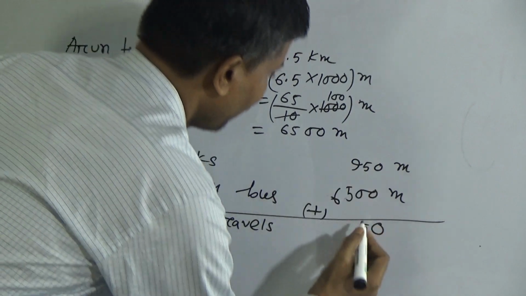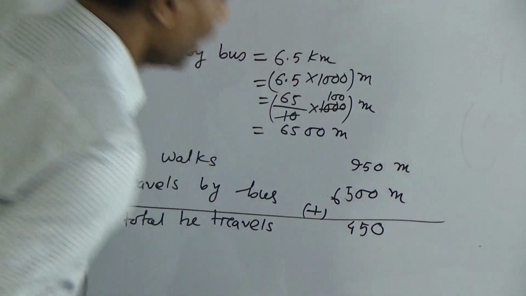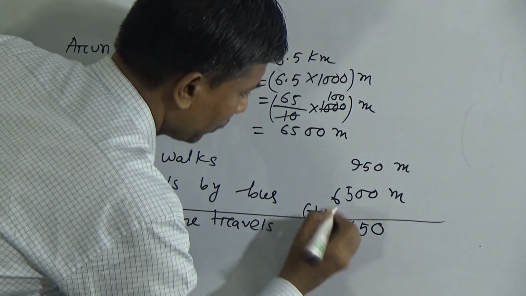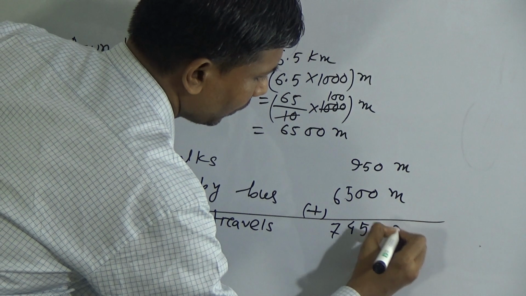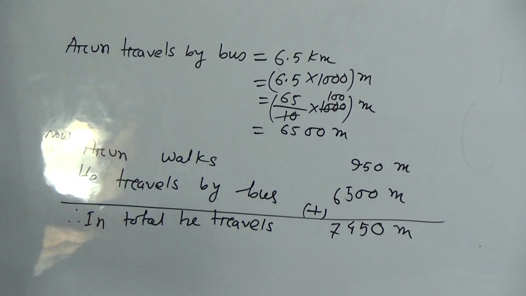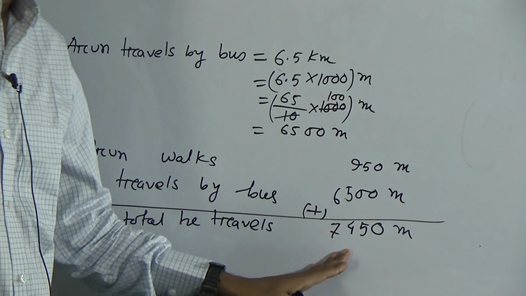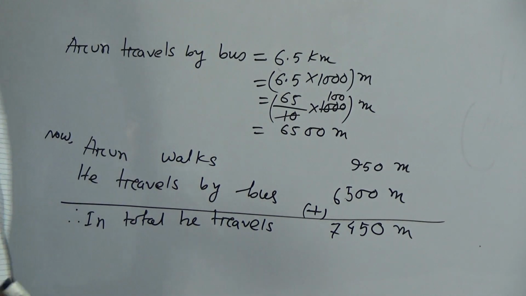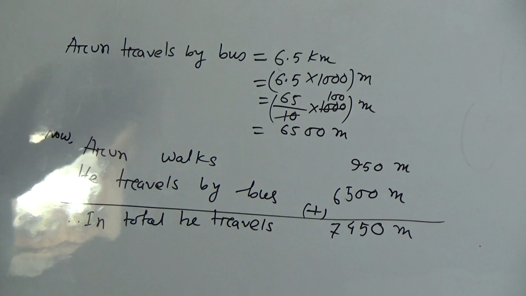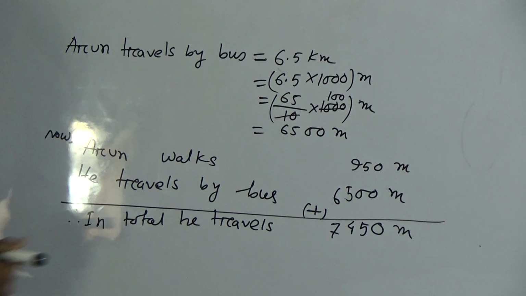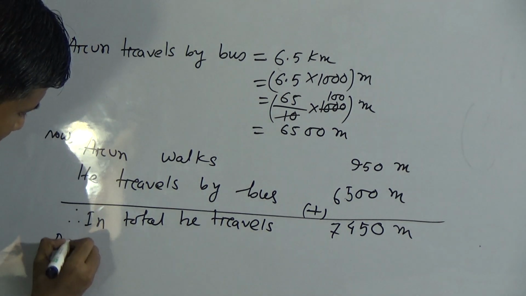Okay. 9 plus 5, 14, and you have 1 in your hand. 1 plus 6, 7. Okay, now it comes 7. Look student, in total he travels 7,450 meter, and distance from his house to his uncle's house is 9,800 meter. Okay, right.